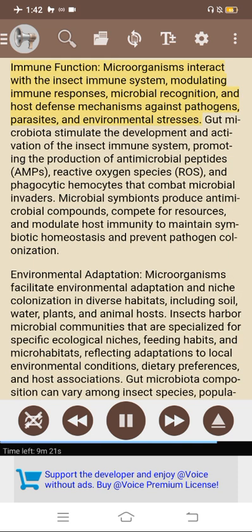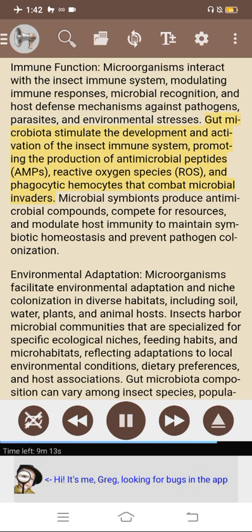Immune function. Microorganisms interact with the insect immune system, modulating immune responses, microbial recognition, and host defense mechanisms against pathogens, parasites, and environmental stresses. Gut microbiota stimulate the development and activation of the insect immune system, promoting the production of antimicrobial peptides (AMPs), reactive oxygen species (ROS), and phagocytic hemocytes that combat microbial invaders. Microbial symbionts produce antimicrobial compounds, compete for resources, and modulate host immunity to maintain symbiotic homeostasis and prevent pathogen colonization.